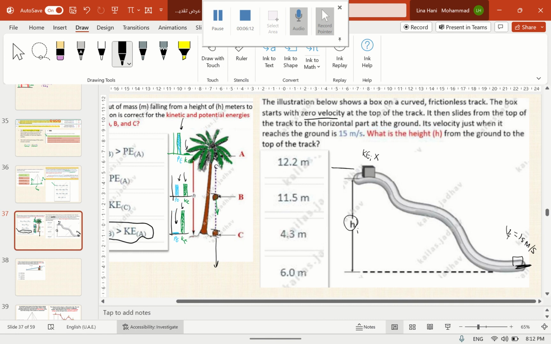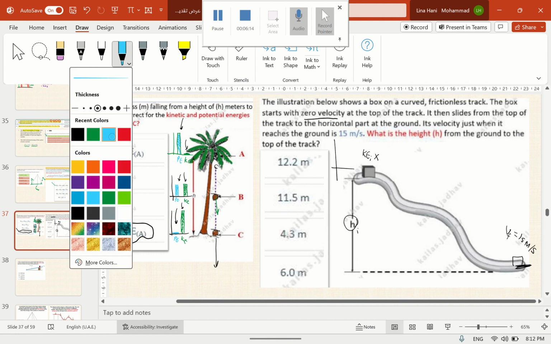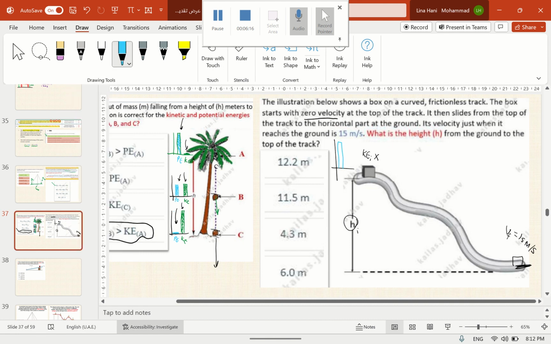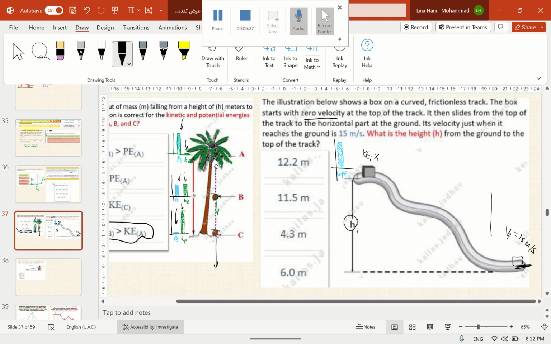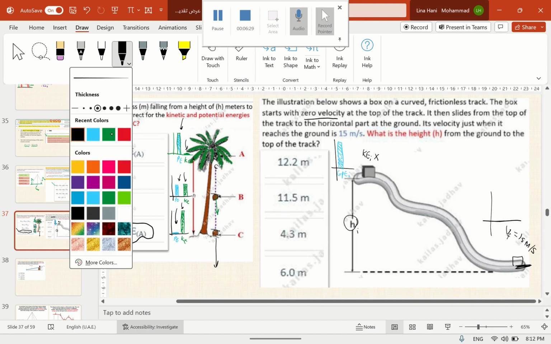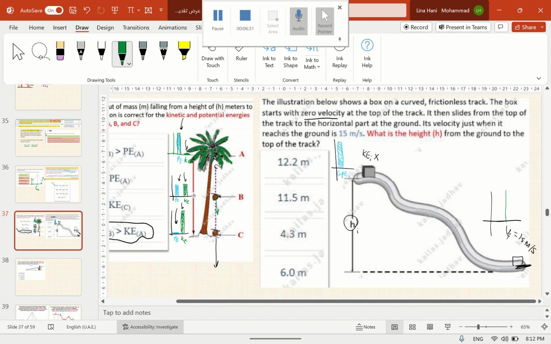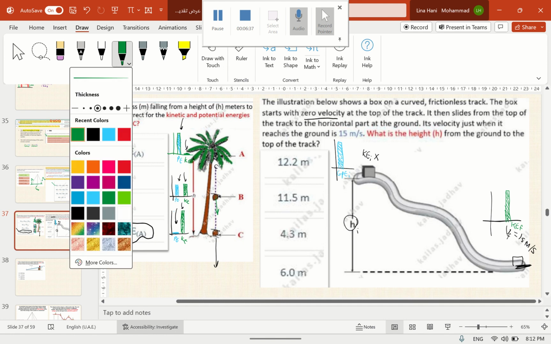In this case, all of the initial gravitational potential energy that this box contained due to its height turned into kinetic energy at the end. All of the initial gravitational potential energy turns into final kinetic energy.